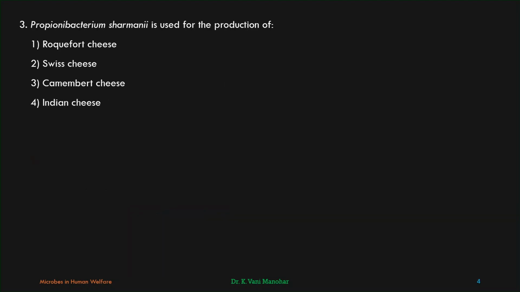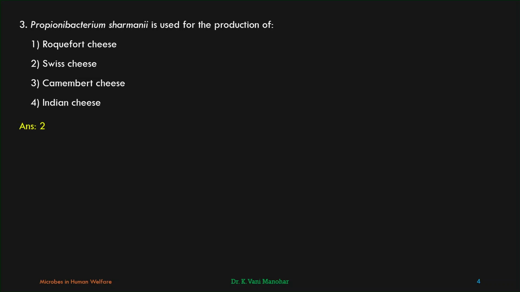Propionibacterium shermanii is used for the production of... It is a direct question that is given in the NCERT book. Propionibacterium shermanii is used for the production of Swiss cheese. Roquefort cheese is ripened using Penicillium roqueforti. Camembert cheese is ripened using Penicillium camemberti. Swiss cheese is produced with large holes by using Propionibacterium shermanii. Not Indian cheese, so Indian cheese is not the correct answer. Swiss cheese is the correct answer. Second option must be the correct one.